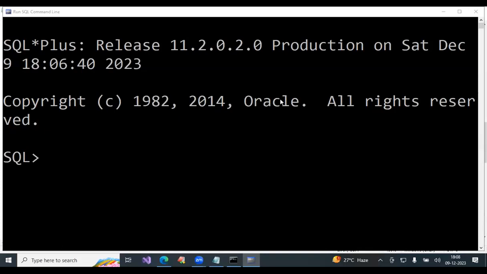How many people answer database? Just raise your hand. What happened? Majority of people have not given an answer. You take your own time, I'll wait. I already told you, every day I will interact with you. Now it is a general question. No answer, I don't accept. Your answer, right or wrong, you have to give. You have to respond.